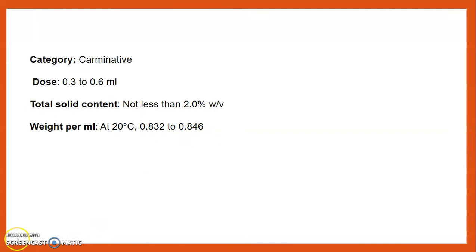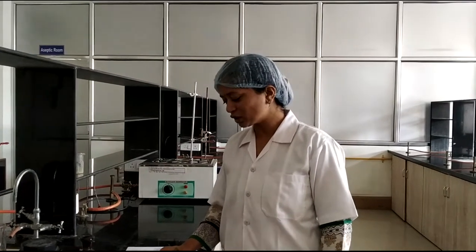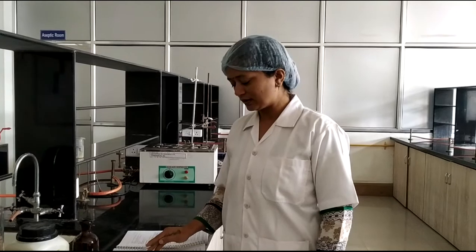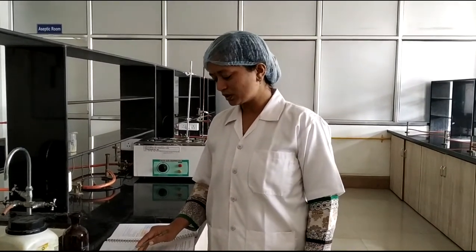Then we move towards the practical session. We move towards our pharmaceutics first laboratory. Welcome dear students to the pharmaceutics first laboratory. In this session we see experiment number 19, that is to study the effect of size reduction on the preparation of strong ginger tincture IP, which is also known as the essence of ginger, using the percolation process.